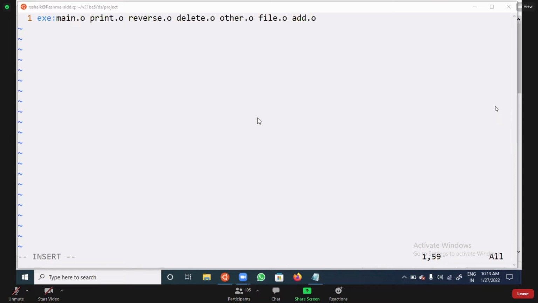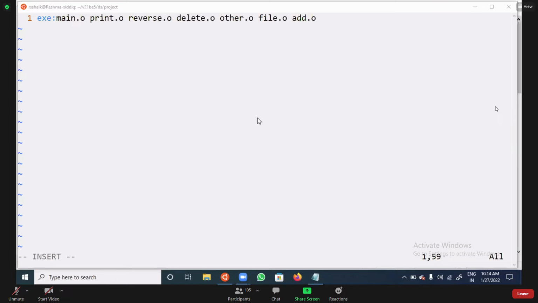But if the .c file was modified more recently and the .o was created previously, then what will happen? It is going to recompile that particular file. So it is based on the .o files that it will check.